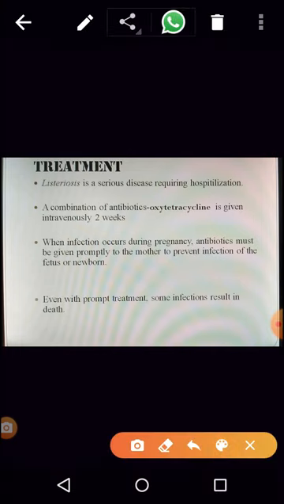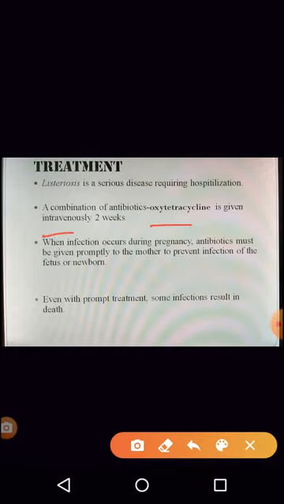It definitely requires hospitalization, and penicillin could be given, but if the people are allergic to penicillin, oxytetracycline is given to them. It is given intravenously for 2 weeks. But remember, this can be given if the disease is at the initial stages.